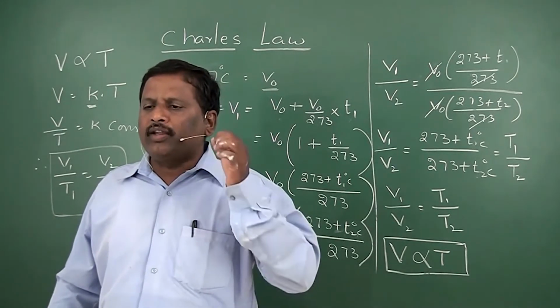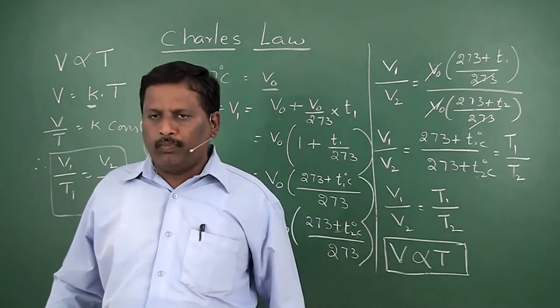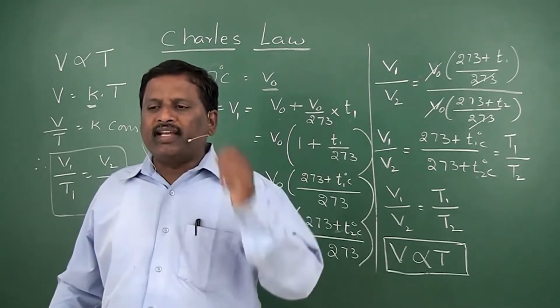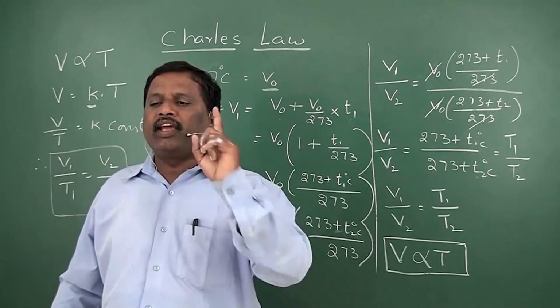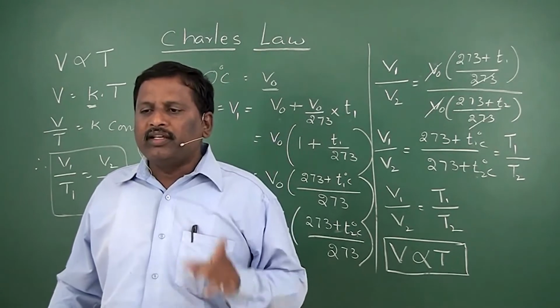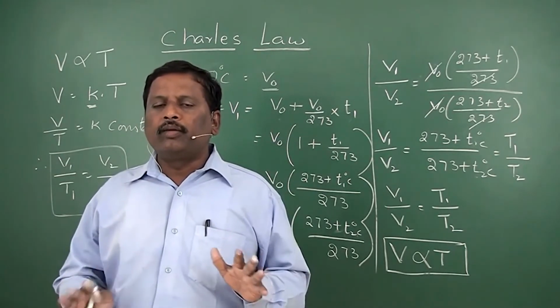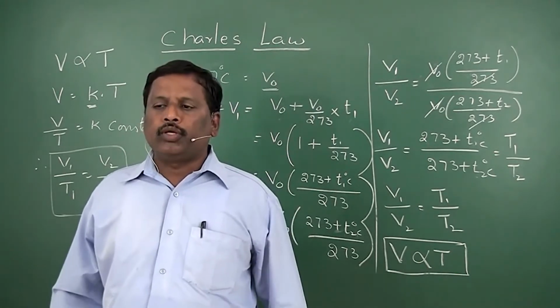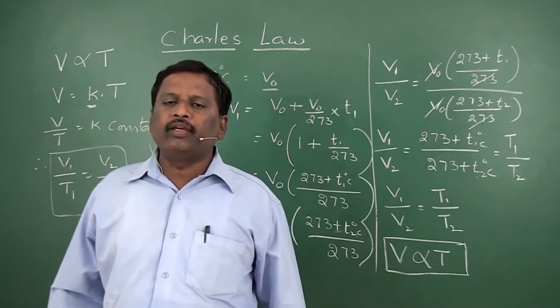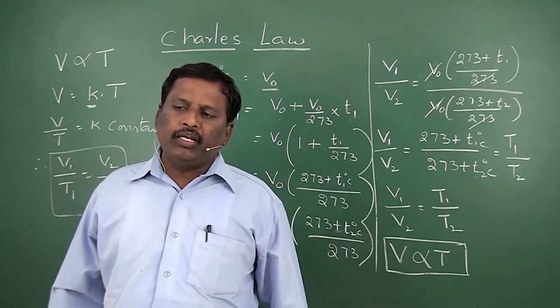When you are using temperature in a problem, you should consider that temperature in the Kelvin scale only, not in the centigrade scale, because all these laws are governed by absolute temperature only. Then only these formulas will be applicable.